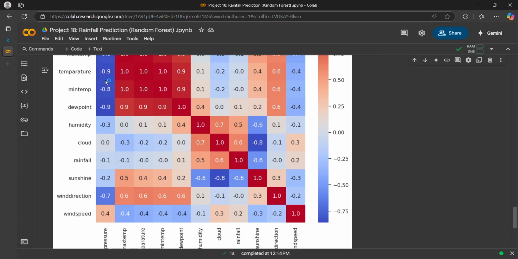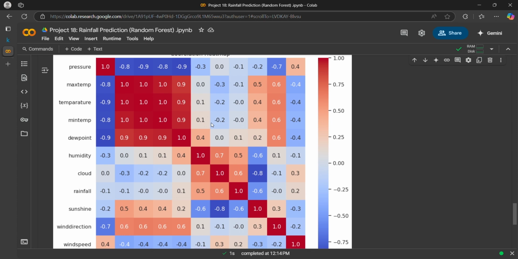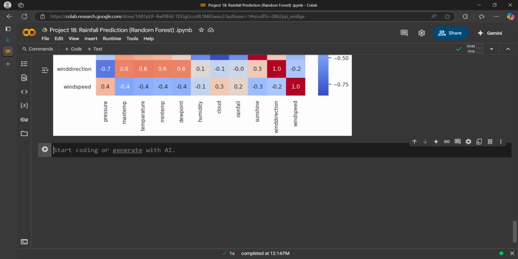Temperature is also negatively correlated with pressure. Minimum temperature is also correlated with pressure. So these are kind of the same. So max temperature and minimum temperature are heavily correlated with each other. Next, we can plot box plots.